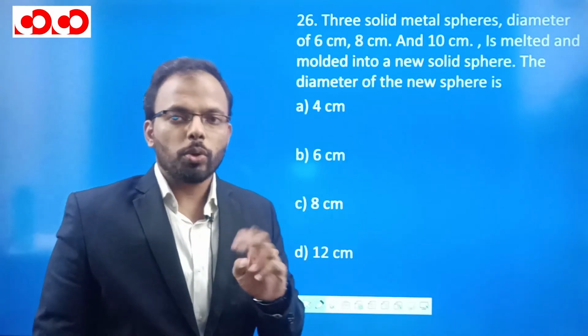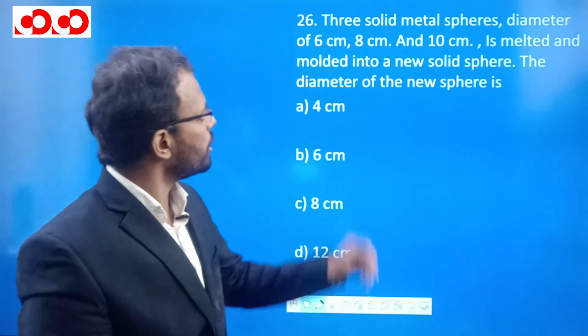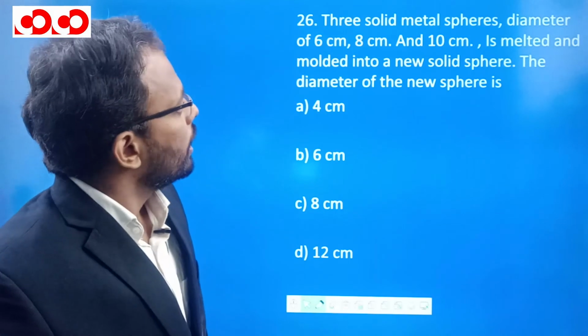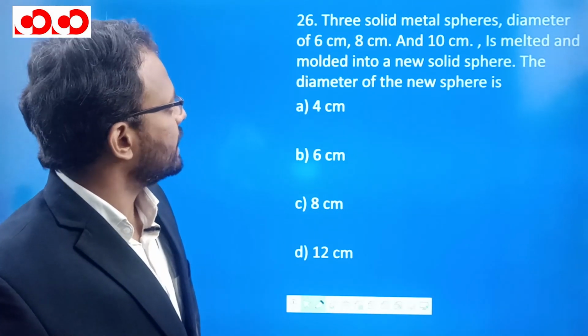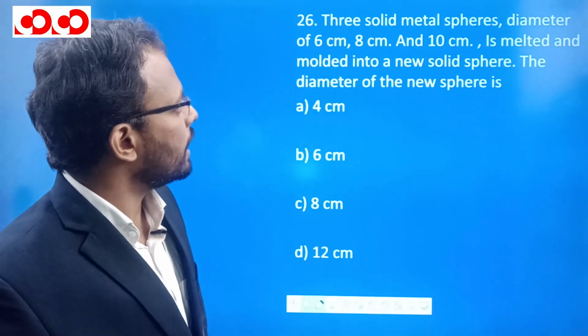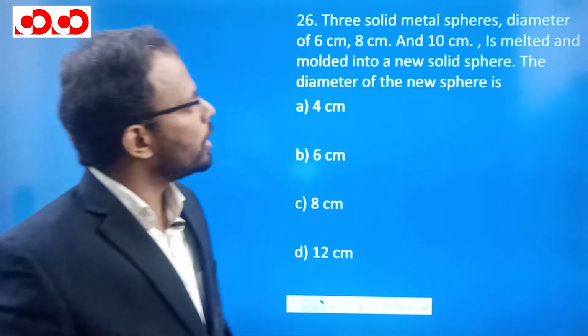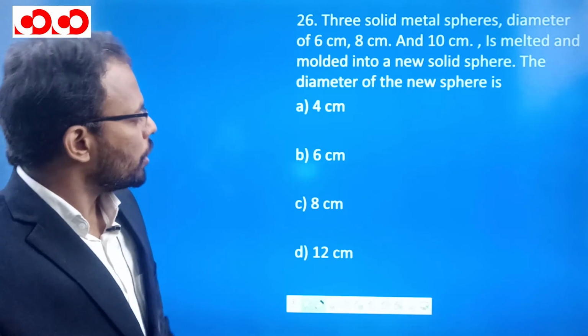So there are two more questions in this video. This is question number 26. Three metal solid spheres of diameter 6 centimeters, 8 centimeters and 10 centimeters are melted and molded into a new solid sphere. The diameter of the new sphere is?